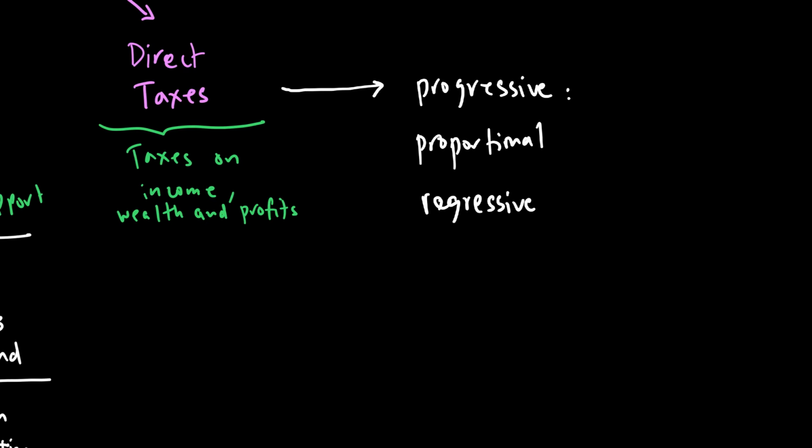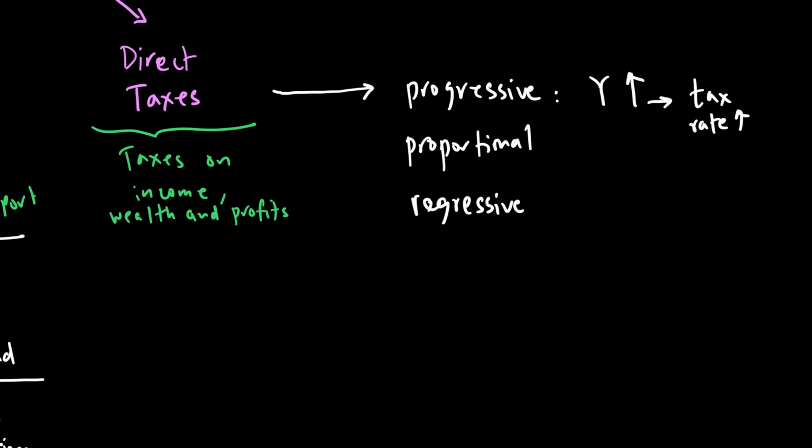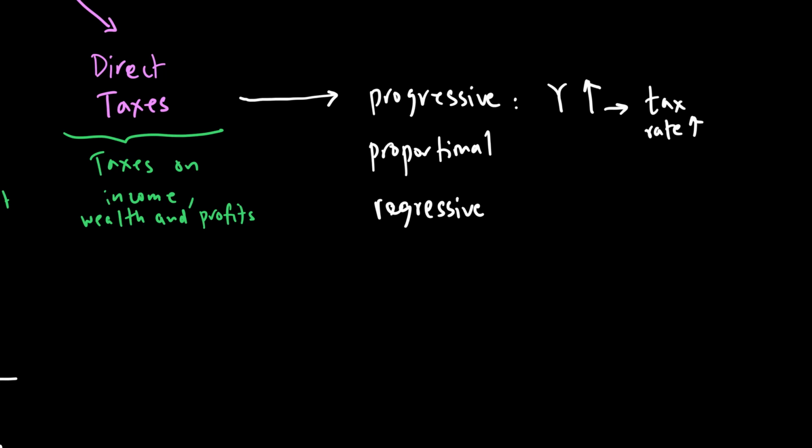Progressive tax is a tax where when the income, Y for income, goes up, the tax rate also goes up. So for example, if my income is $20,000, I'm paying, let's say, 15%, but if my income goes to, let's say, $25,000, and my tax rate goes up from 15% to 20%, this means that I am paying what we call a progressive tax.